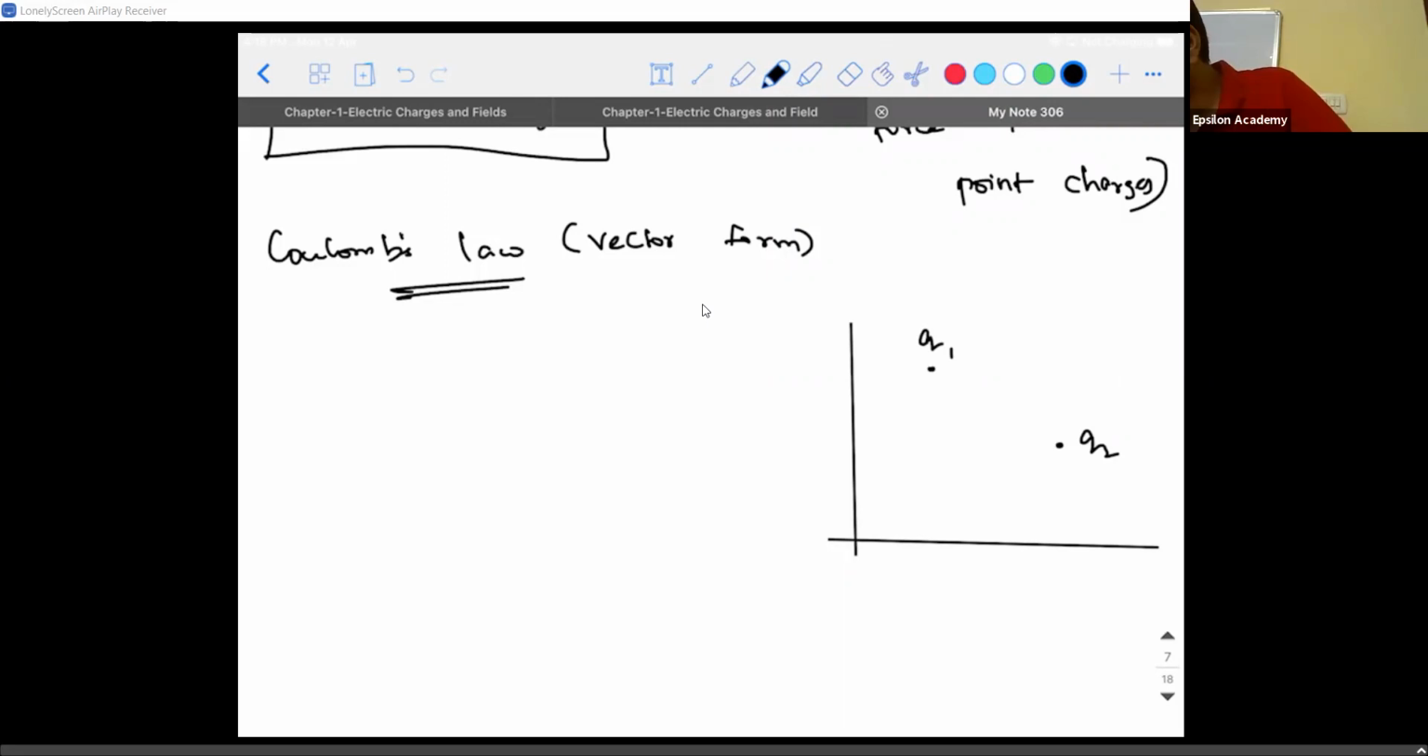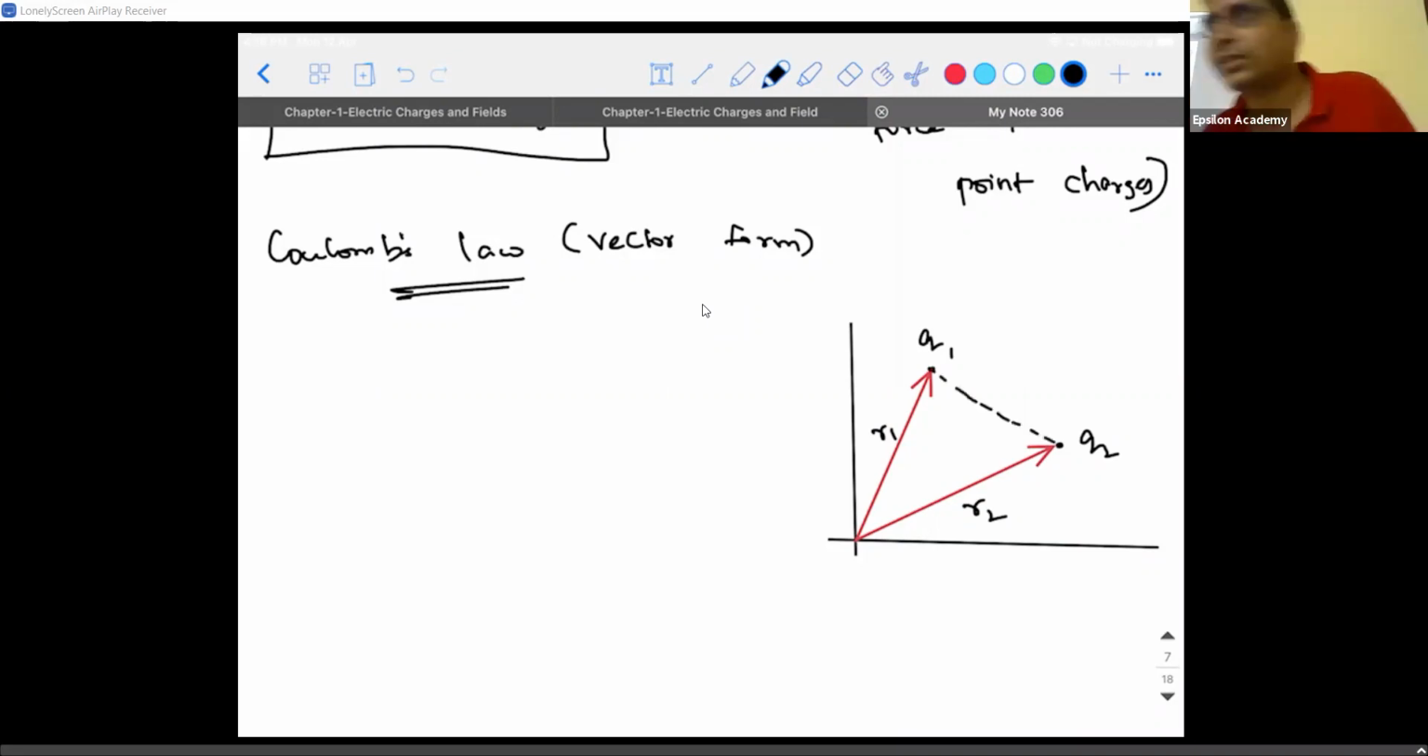So listen to this. If I call the position vector of Q1 as R1 and the position vector of Q2 as R2, I'm going to represent them like this. This is R1 and this is R2. Is that clear? Now, the distance between them is how much? Obviously, it is the same distance R.